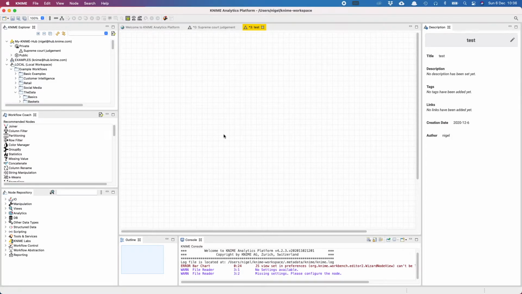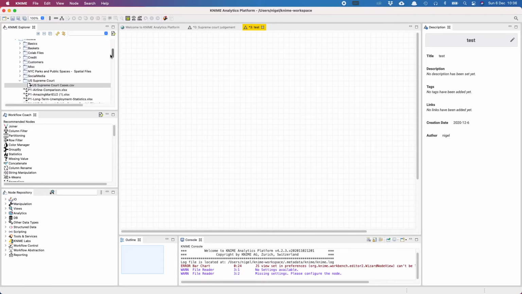It can look a bit daunting, but you will get used to it very quickly. Over here you have the KNIME Explorer, which is where all your projects are. You have a workflow coach which suggests recommended nodes, and over here you have your node repository, which is a comprehensive list of nodes. So let's get started.